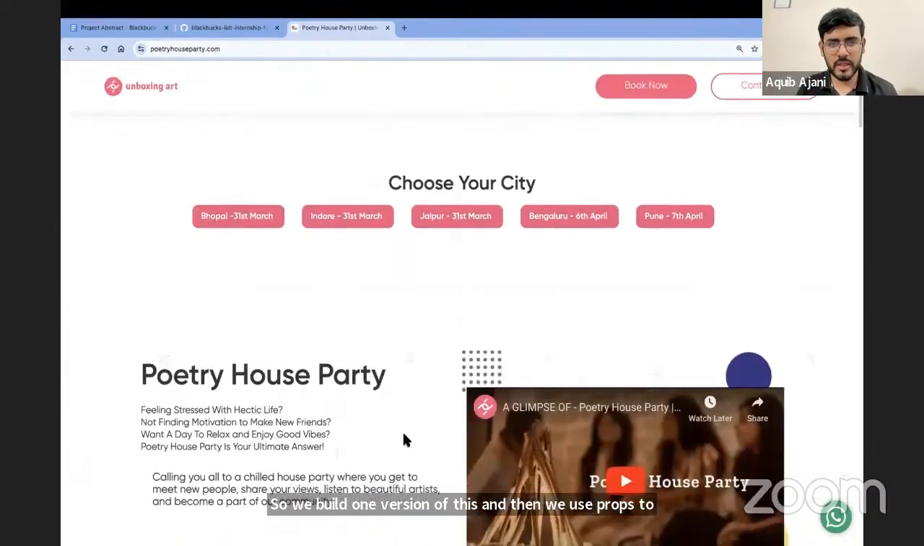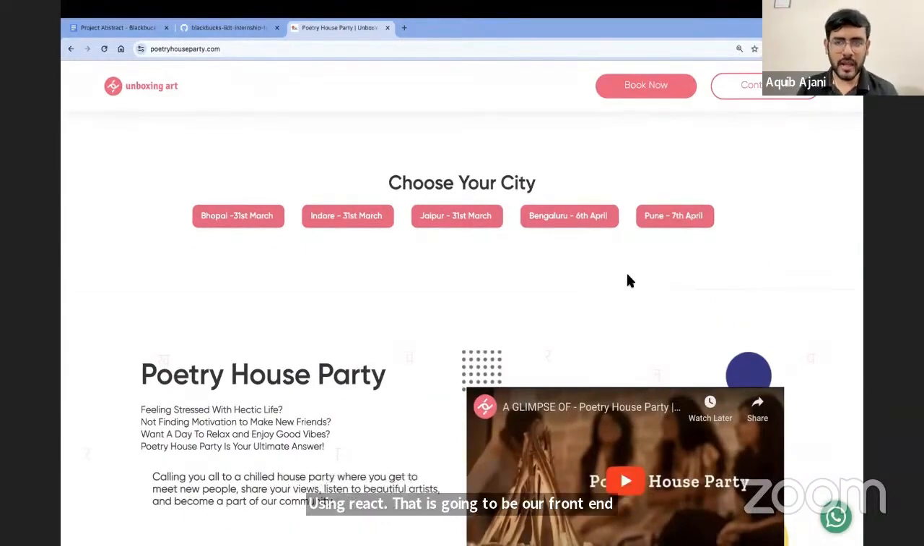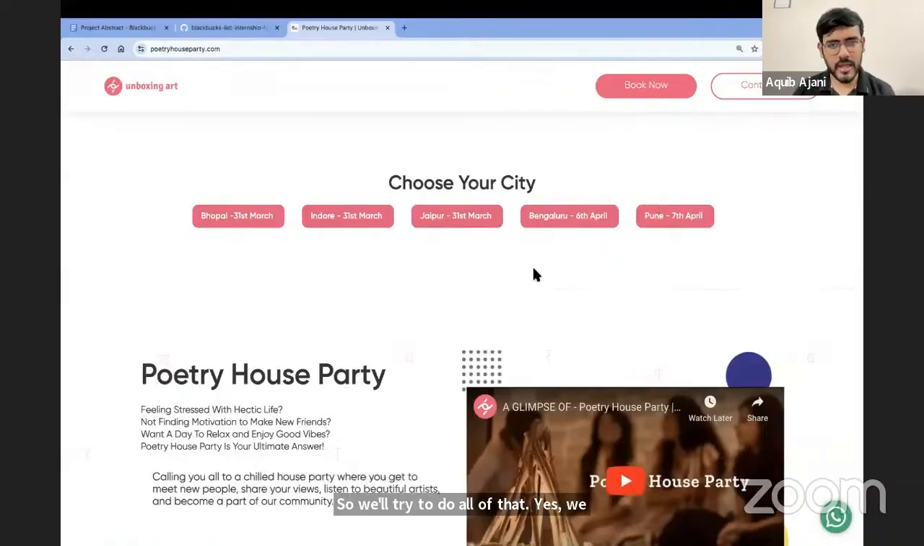We'll try to build this using React. That is going to be our front end task. And then we'll create a simple admin panel sort of a backend where we have options to, let's say, add a new city, stuff like that. We'll try to do all of that. Yes, we can map the card component exactly.